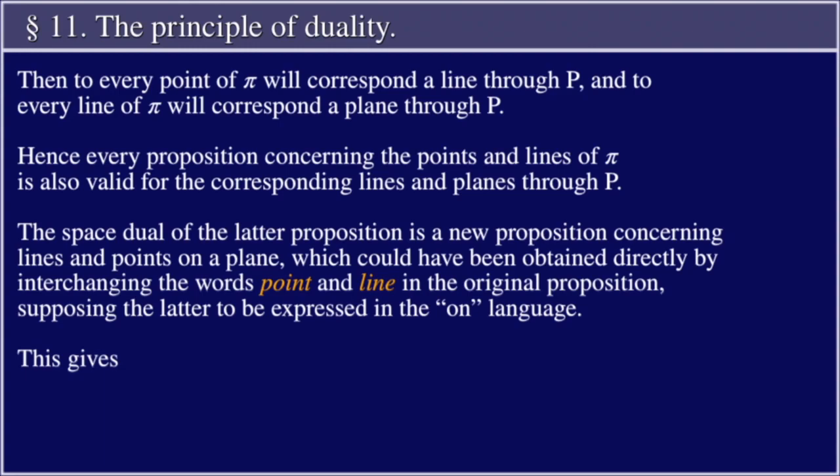Then to every point of pi will correspond a line through P, and to every line of pi will correspond a plane through P. Hence, every proposition concerning the points and lines of pi is also valid for the corresponding lines and planes through P. The space dual of the latter proposition is a new proposition concerning lines and points on a plane, which could have been obtained directly by interchanging the words point and line in the original proposition, supposing the latter to be expressed in the on language.